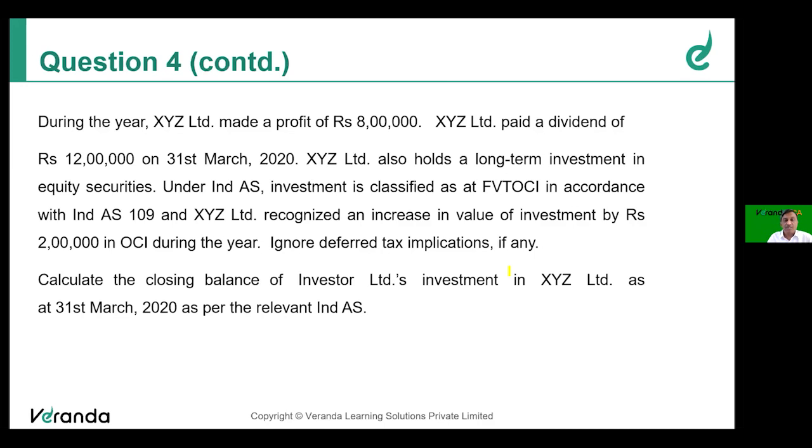But in this question, they very clearly said to ignore deferred tax implication if any. Actually, there is a deferred tax implication, but let us not worry about that. That's what the question tells you. But in reality, we cannot ignore this. Therefore, if you show this answer to somebody, they will say, what about the deferred tax? You didn't consider it. Is it right? Then you should tell them, the problem tells me to ignore the deferred tax implication. That's why I haven't considered that. But in general, we will consider that.